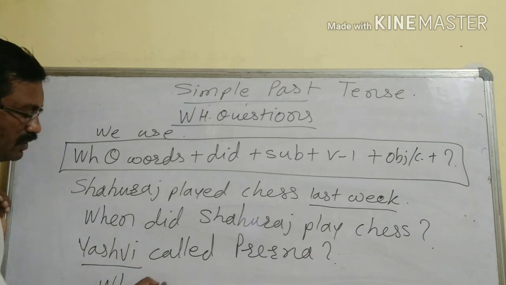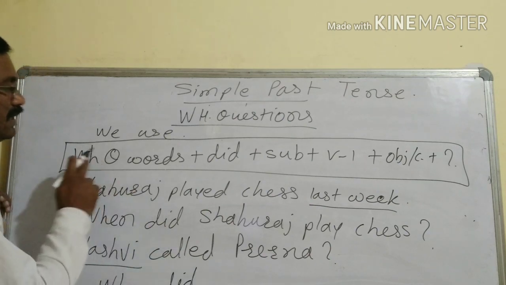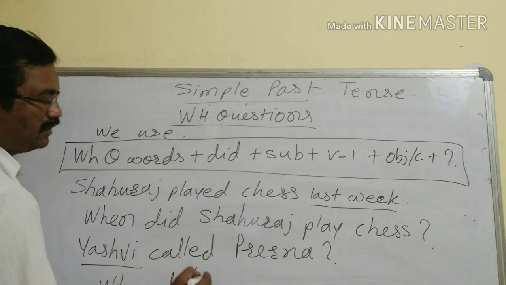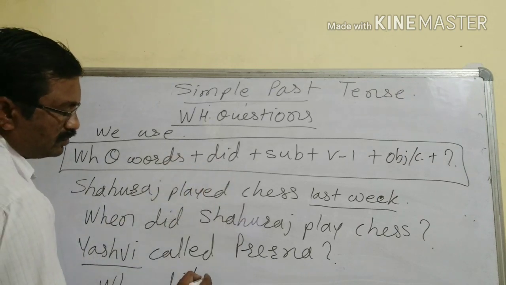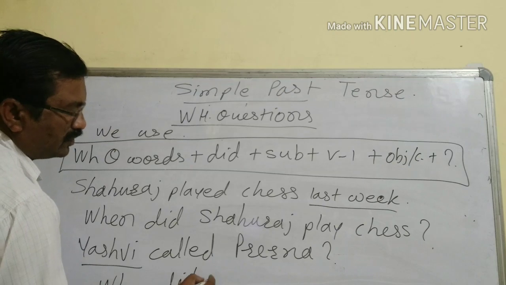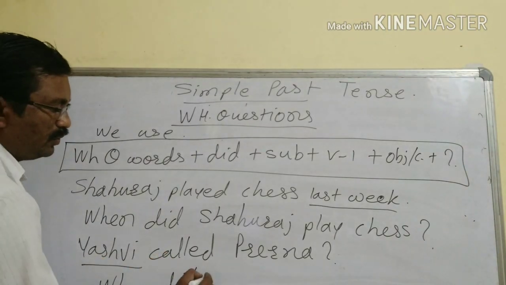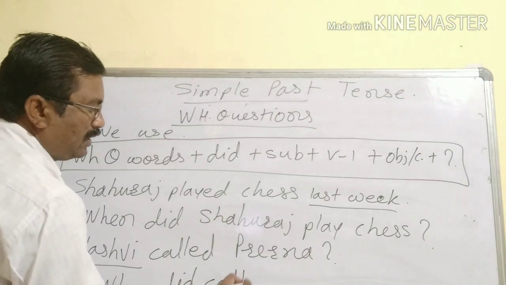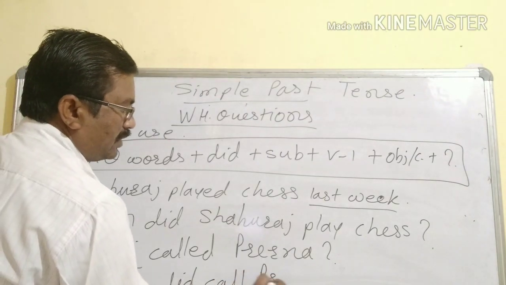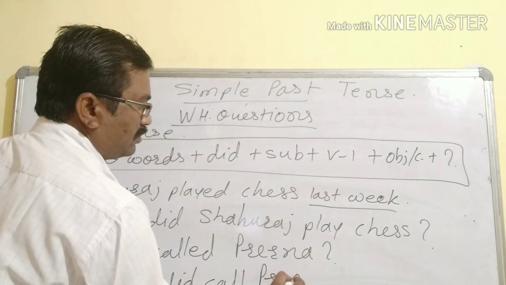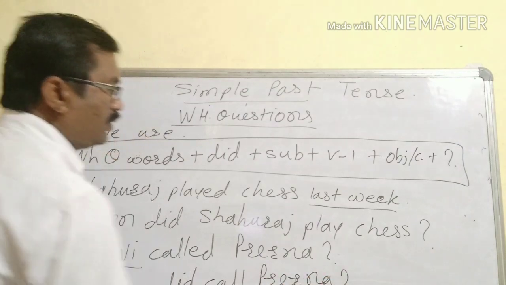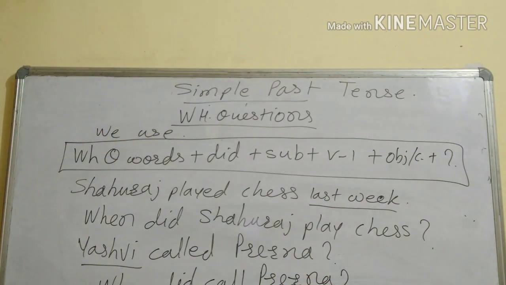Who did? Again, did we have to take. Who did? Now the subject is going to be the answer. So, who did call Prerna? This is the question.